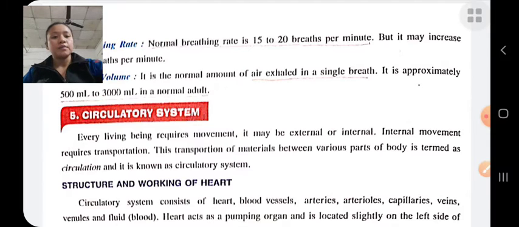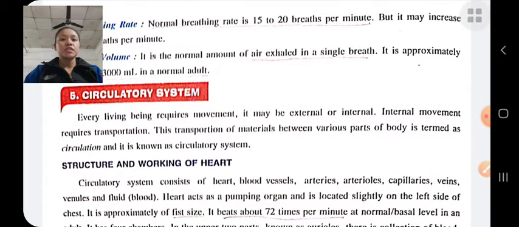Structure and working of the heart. The circulatory system consists of the heart, blood vessels, arteries, arterioles, capillaries, veins, venules, blood fluid, etc. Our heart acts as a pumping organ, and it is located slightly on the left side of the chest. It is approximately the size of our fist, and the heart beats about 72 times per minute at a normal or basal level in an adult.